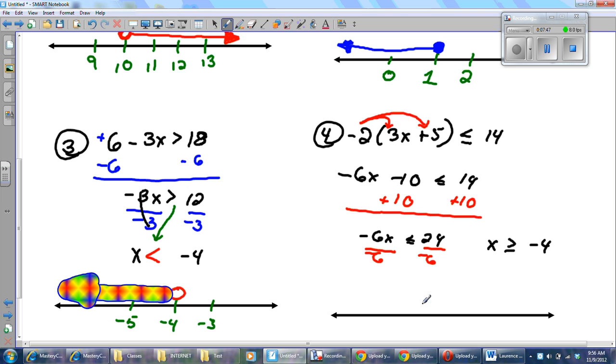So in this case, I'm going to show negative 4 again. I'm going to show negative 3, and I'm going to show negative 5. I'm going to need a closed point. Why is that, Ariana? Because it's equal to. And then I'm going to shade in the direction of the numbers that make it true. The numbers larger than negative 4 are to the right of negative 4. And there you go. That's your lesson for today.